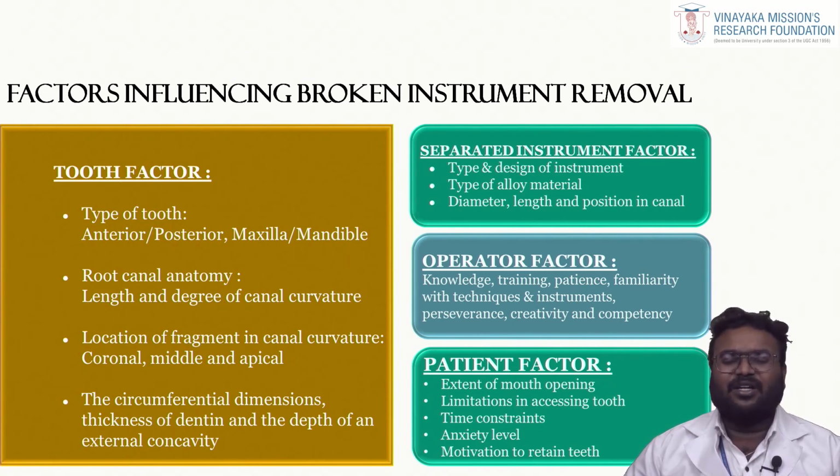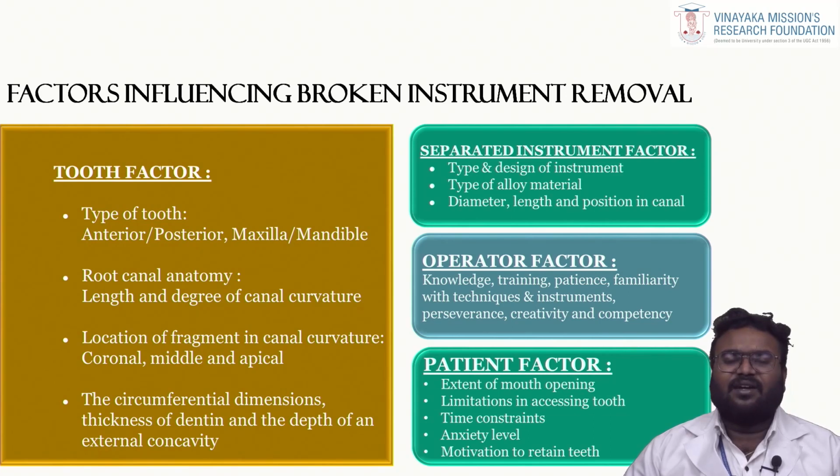When an instrument is separated in an anterior tooth, it is comparatively easier to retrieve than in a posterior tooth. Similarly, the maxilla and mandible have more curvy roots, and mandibular mesial roots are very difficult, for removing any foreign objects that have separated in the mesial roots of the mandibular molar. And coming to the root canal anatomy, a normal straight root is always easy for instrument retrieval, whereas a curved root or a narrow canal will have certain obstructions for the removal of the broken instrument.